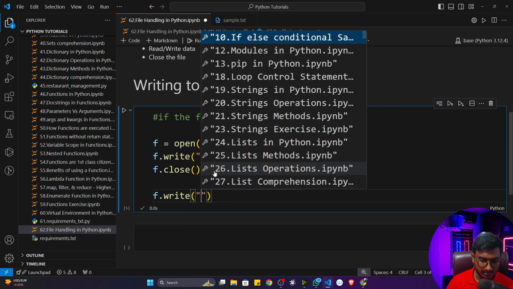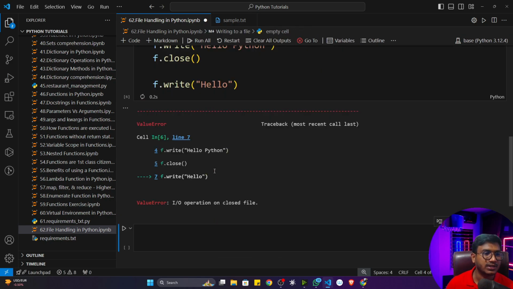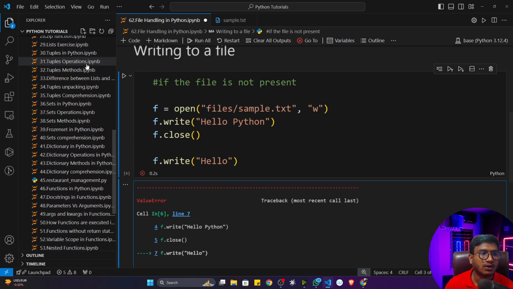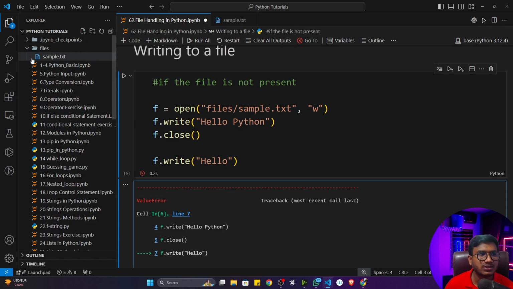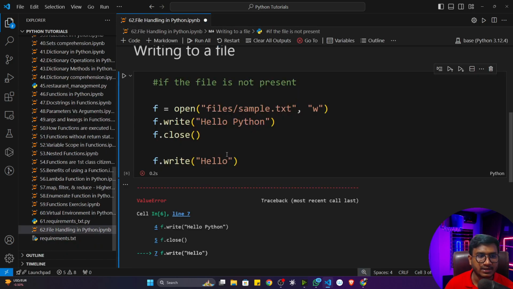Let's say I'll write hello. Now, if I execute, see, it will give you an error: I/O operation on closed file. That means this file is already closed. You can't add anything inside this particular file.